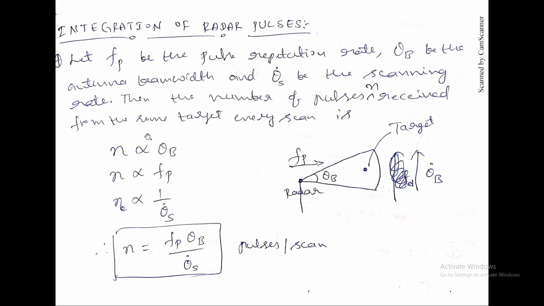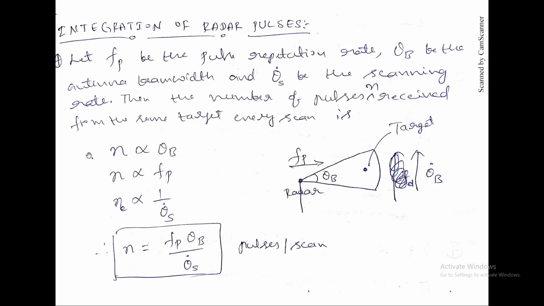From our understanding, theta b is the beam width, as we discussed already in the previous lecture. As the width of the beam is more, there is a chance of a high number of pulses being sent, and then there is a chance of receiving a high number of pulses.